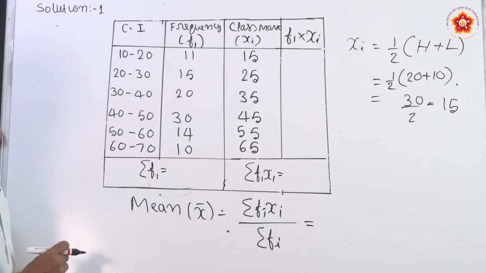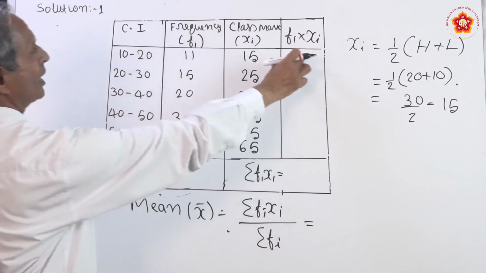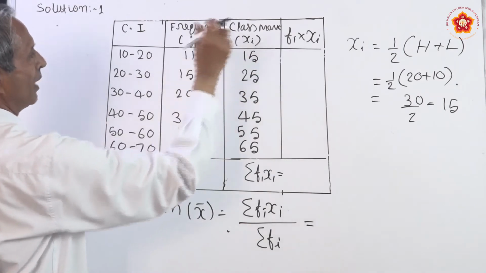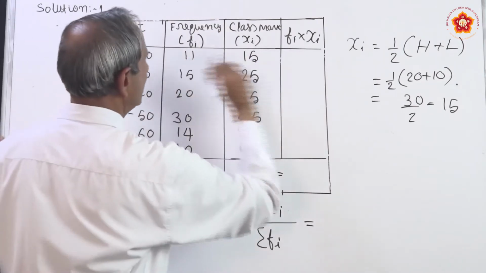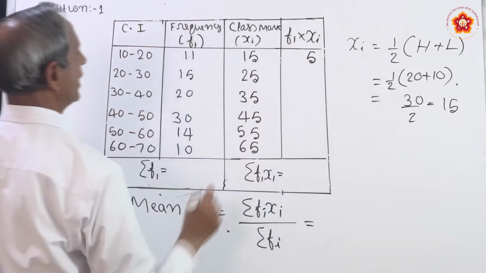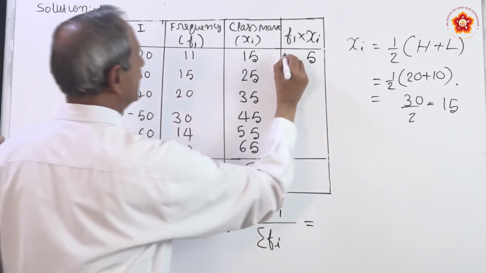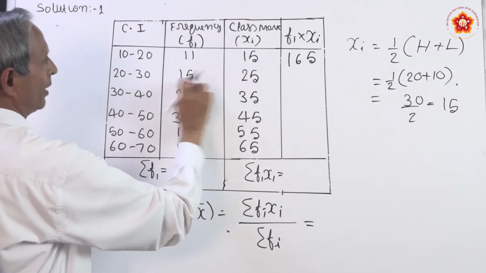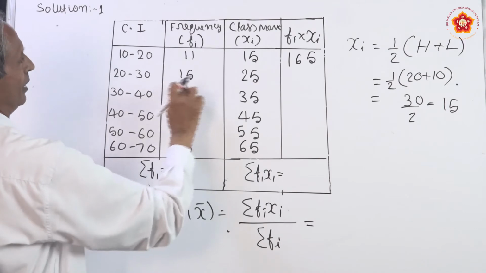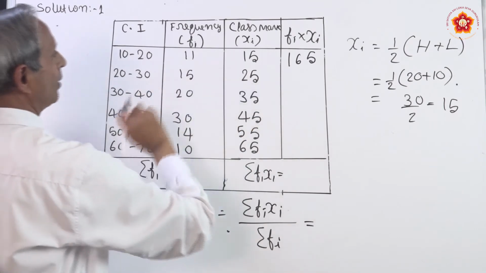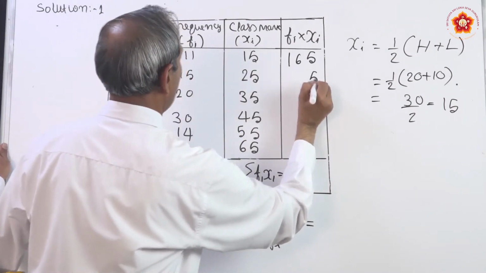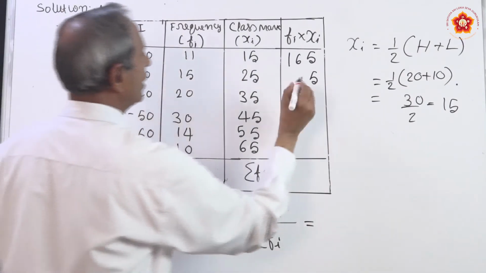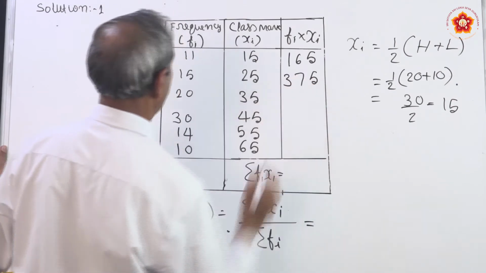Now, you have to fill the last column, that is the multiplication only, Fi into Xi. Now, you have to multiply 11 into 15 and write the answer. 15 1 the 15, 1 carry, 15 1 the 15 plus 1, 16, right here. Next, you have to multiply 25 into 15. Let us multiply now. 25 into 5, 125, carry 12, 25 1 the 25 plus 12, you will get 375.